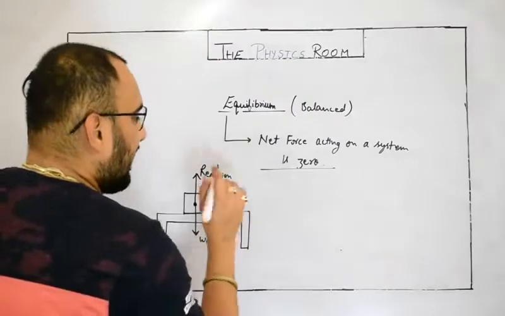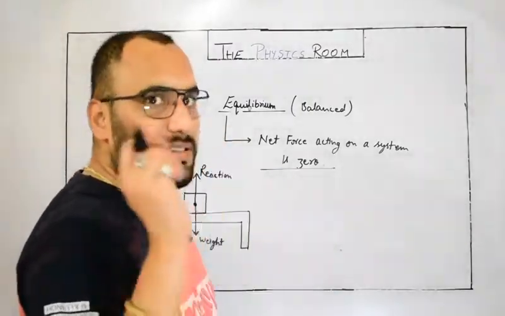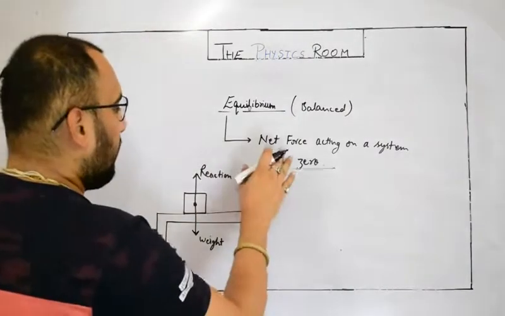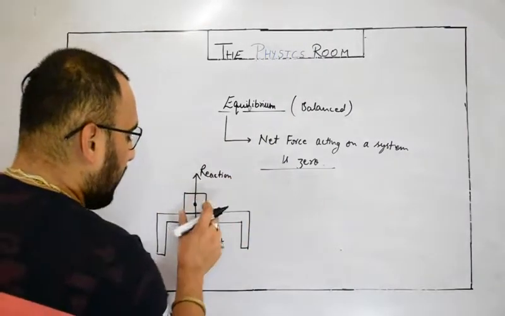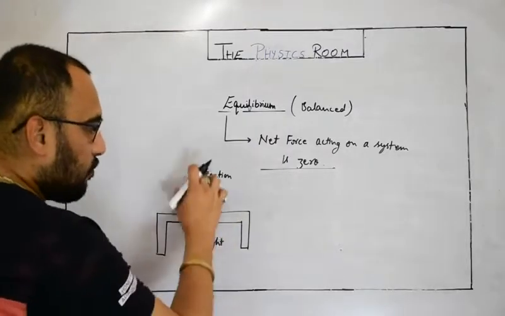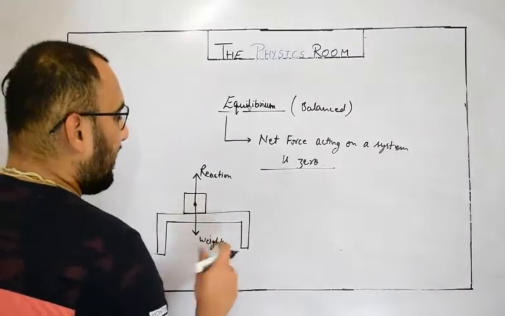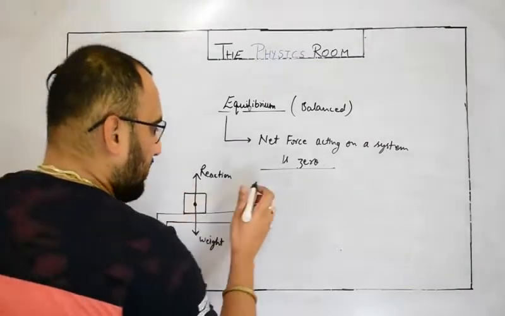Actually, how many forces are acting on the body doesn't matter. The net effect of the forces must be zero, then the body is said to be in equilibrium. So this block, or this body, is in equilibrium because the net effect of these two forces is zero. That type of equilibrium is called static equilibrium, because the body is at rest.